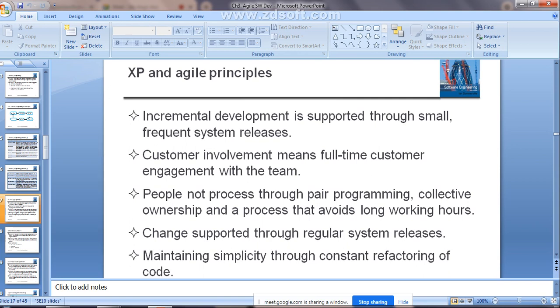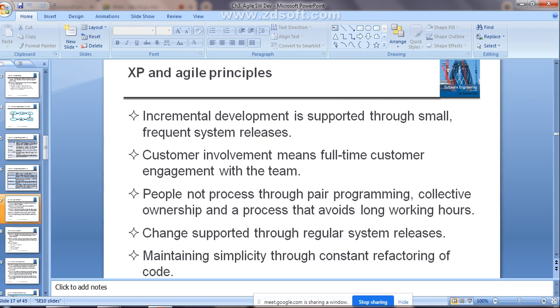People, not process, through pair programming, collective ownership and a process that avoids long working hours, right? They are going to focus on the code, not on the designing part. Who is going to write the code? People. So the focus is given to people, not the process, through pair programming. Already you know what pair programming indicates.